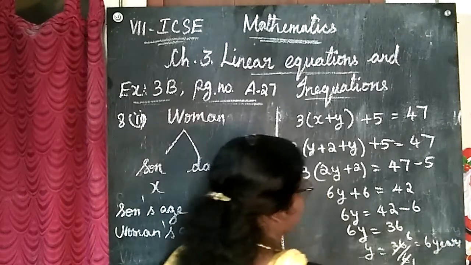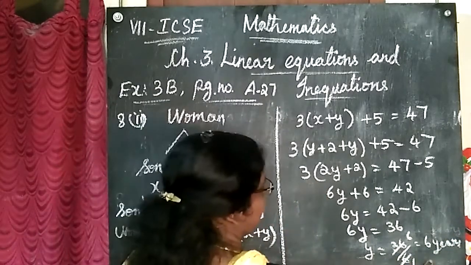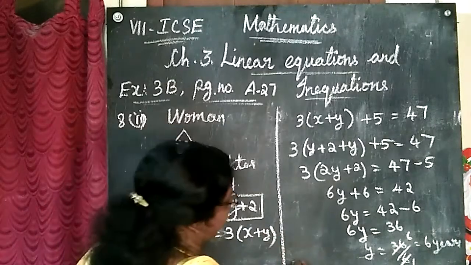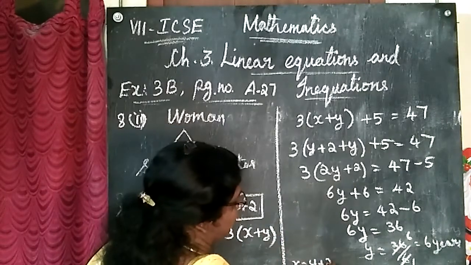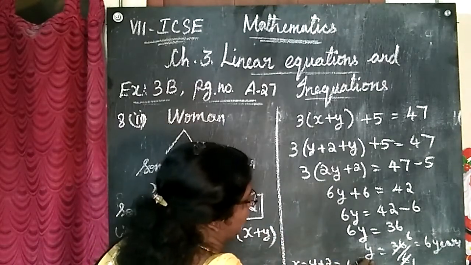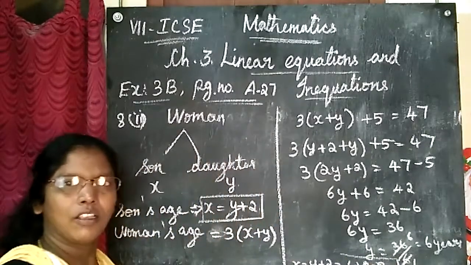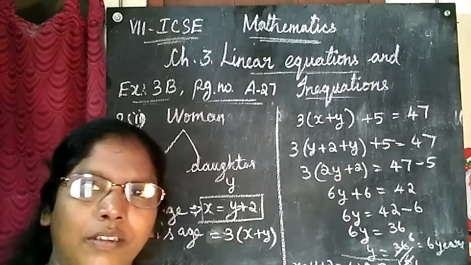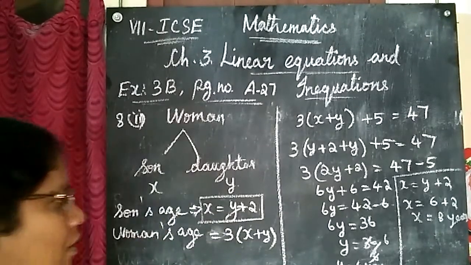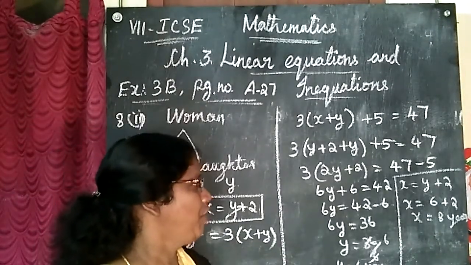This is y. y is 6 years, means what will be x? x is y plus 2. That is 6 plus 2, what is it? 6 plus 2 is 8. Okay, y is equal to 6 years, we have found here.